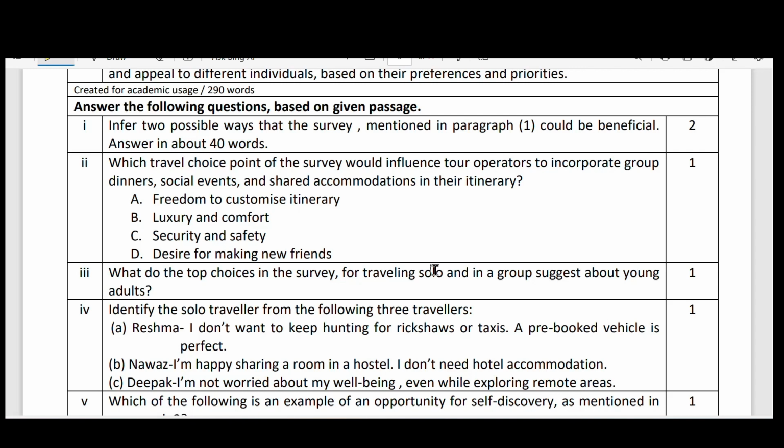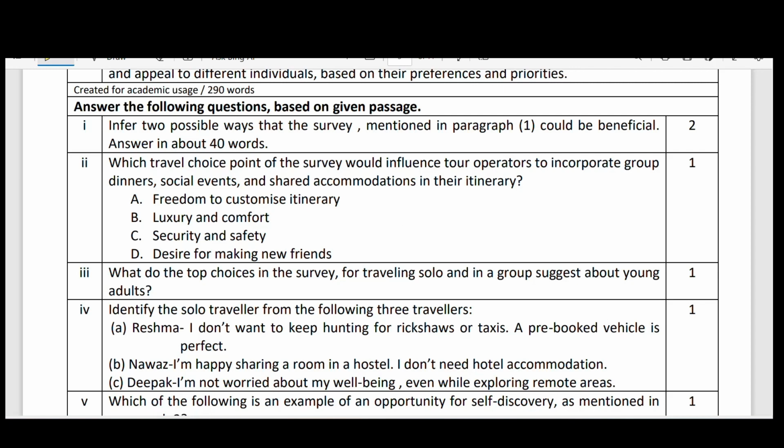The travel agencies and travel corporations can plan according to the needs and necessities of the people who are traveling. Based on their needs and expectations, they can plan the facilities.